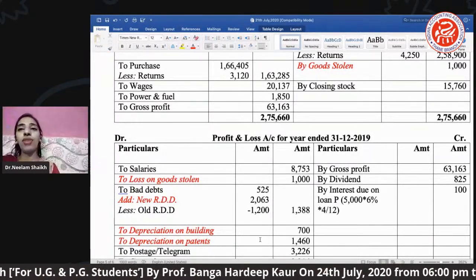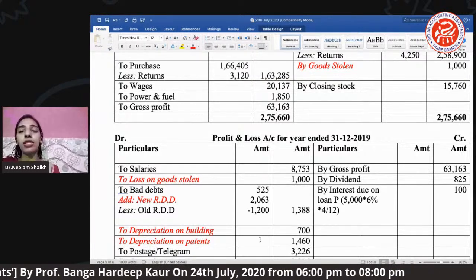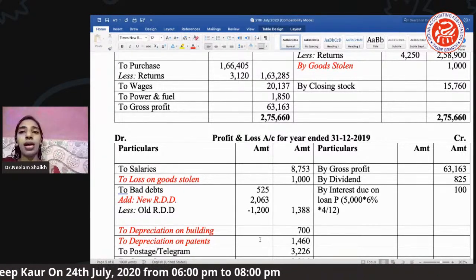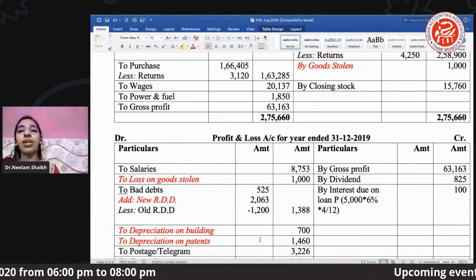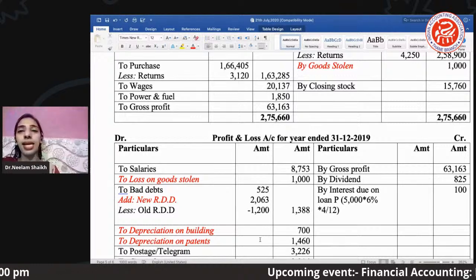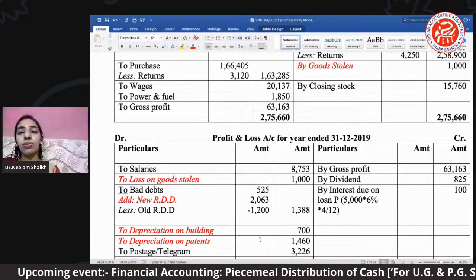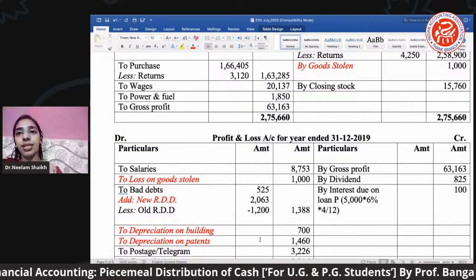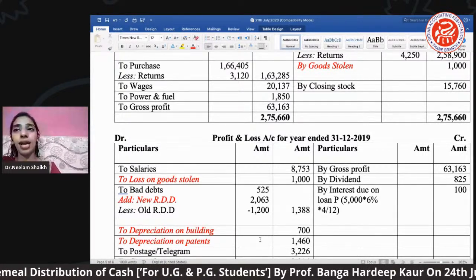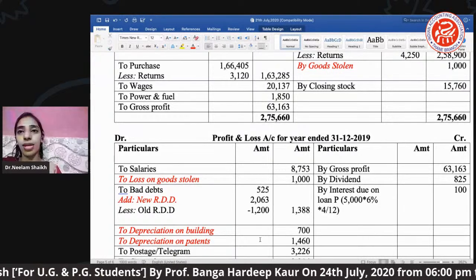Okay. Now moving ahead to profit and loss. Let's see profit and loss में क्या क्या हमको दिया है. As I've told you, profit and loss will record all the indirect expenses and indirect income. Fine. So we have in profit and loss salary. Salary is purely an indirect expense जो हमने यहाँ ला लिया.